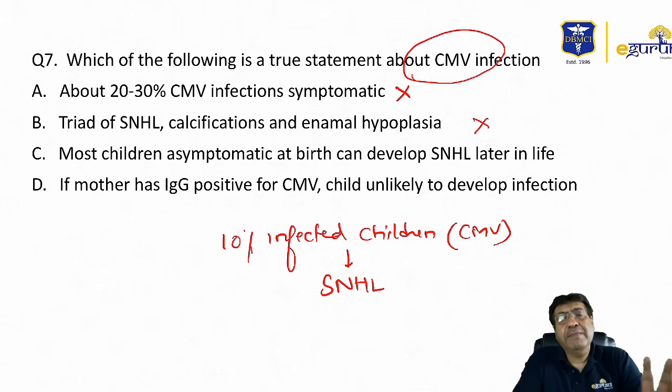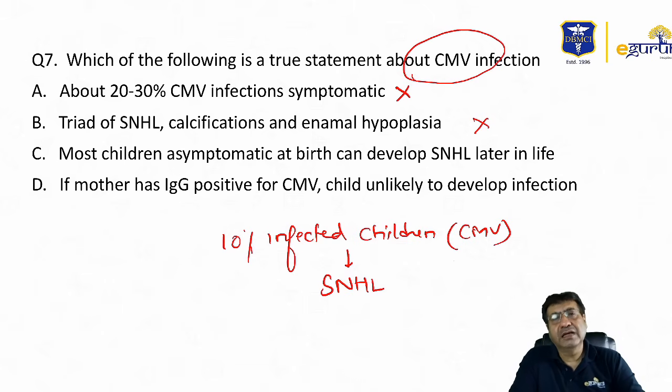And the funny part is that many of these children can actually pass the initial hearing test. For example, when an otoacoustic emission test is done, they can pass the test. Later on, sensorineural hearing loss or deafness develops in these children. So a high degree of suspicion needs to be maintained when you diagnose sensorineural hearing loss in these children. They need to be routinely examined with follow-ups for deafness. But to say that most children who are asymptomatic with CMV go on to develop sensorineural hearing loss, if this is the exact statement, I think it is not correct.